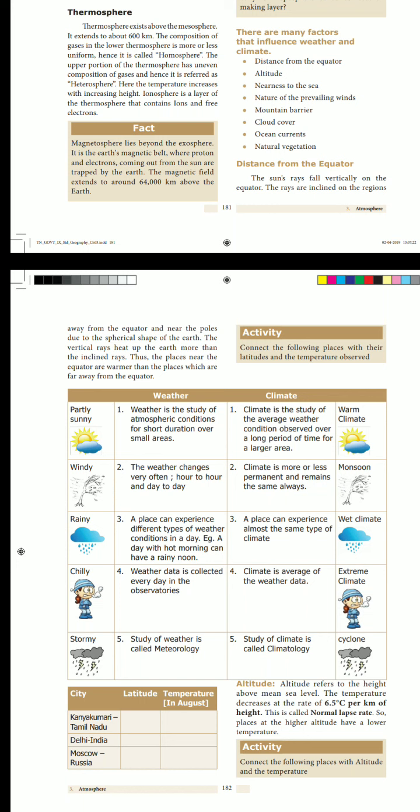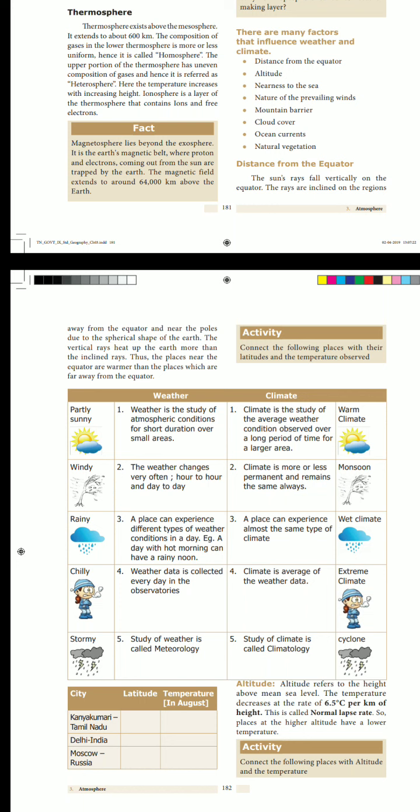Next one, weather data is collected every day in the observatories. Climate is the average of the weather data. So which is the average of the weather data? Climate. Last point, the study of weather is called meteorology. The study of climate is called climatology.